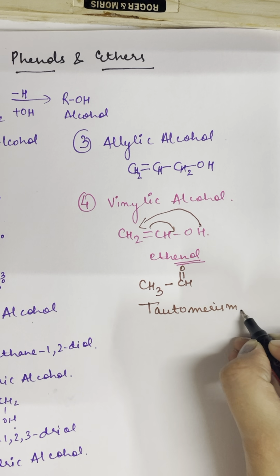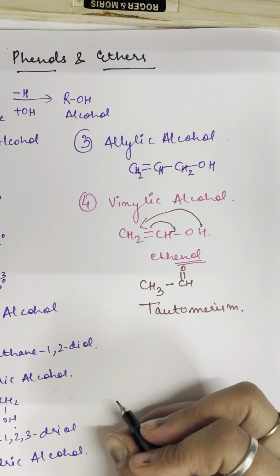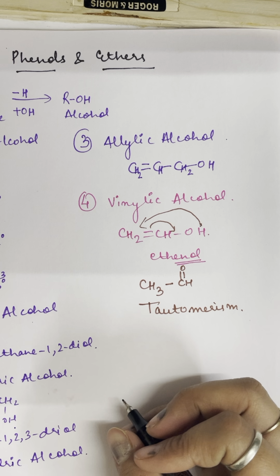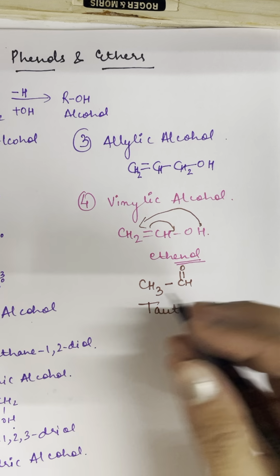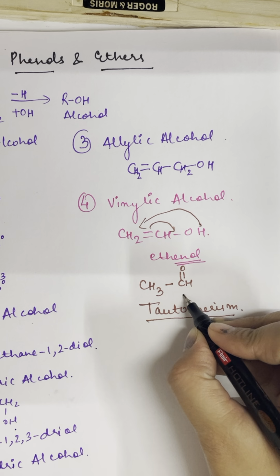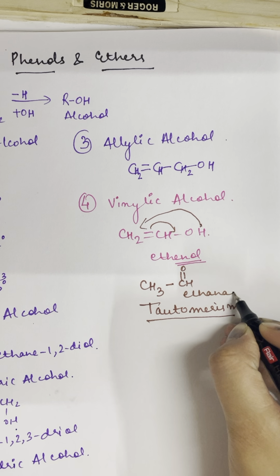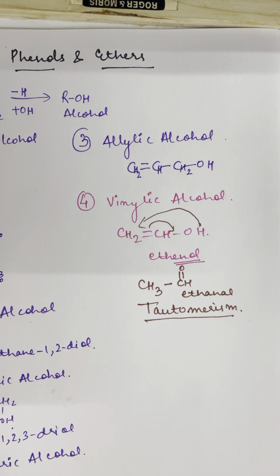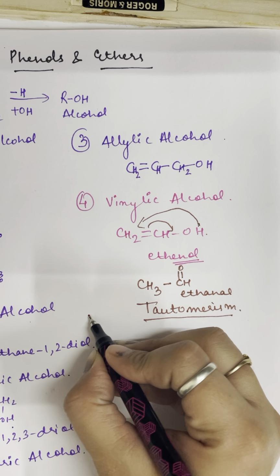Enol is very unstable, so we can convert it into keto form by the process of tautomerism. So here you have made ethanal.